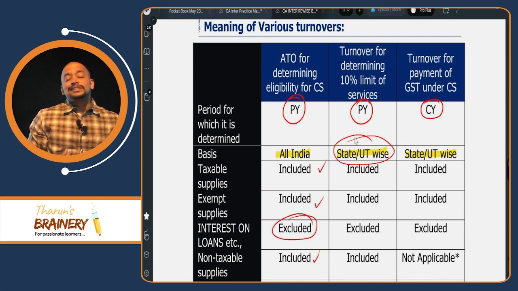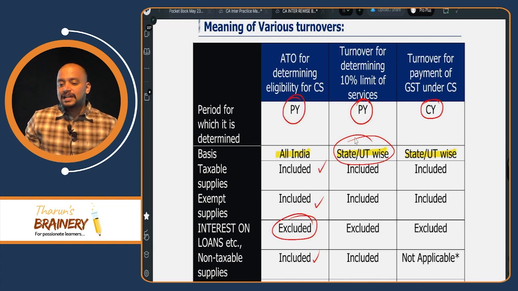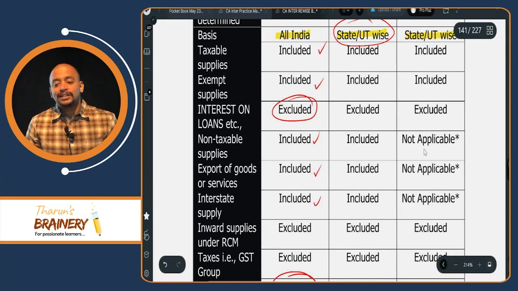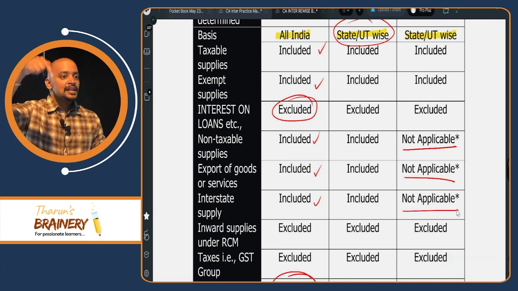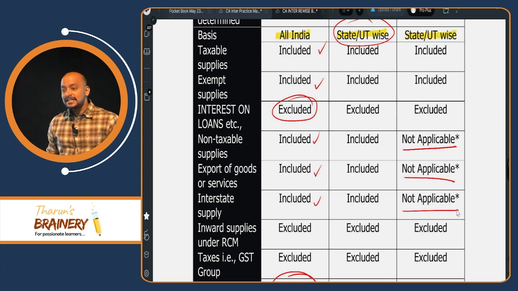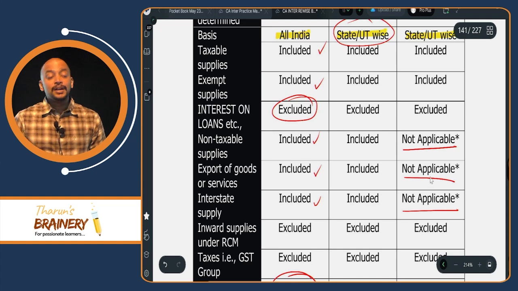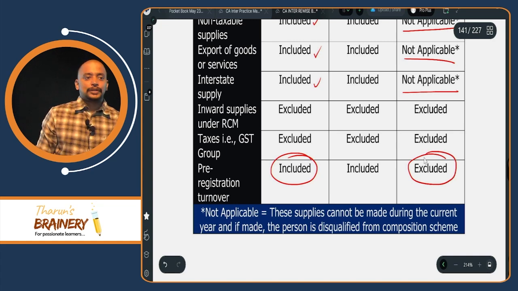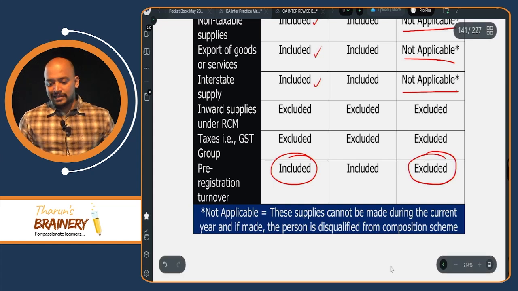Then, what is the turnover for payment of GST under composition scheme? Current year we need to see, basis will be state-wise, but you should not have non-taxable supplies. You should not have exports and you should not have interstate supplies. Why? Section 9 RCM restriction. Current year if you are having non-taxable supplies, current year if you are having interstate supplies, you are disqualified from the composition scheme. And one more difference also, pre-registration turnover is excluded. Now say this.